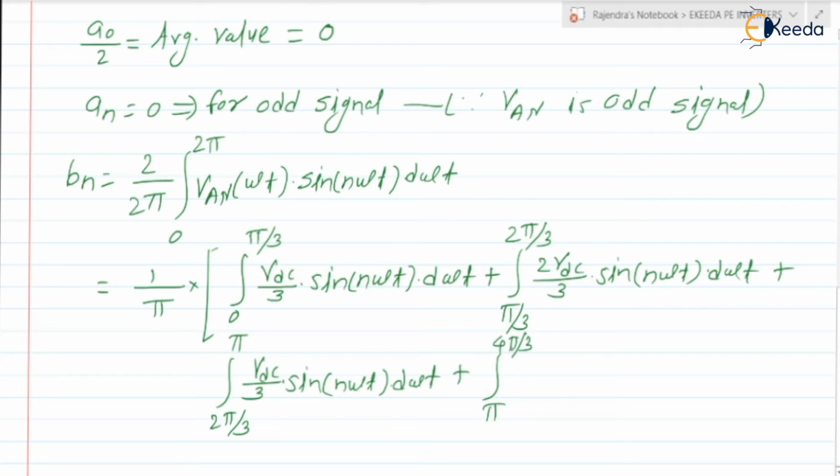What is the value? Minus Vdc by 3 into sine of n omega T into d omega T, plus